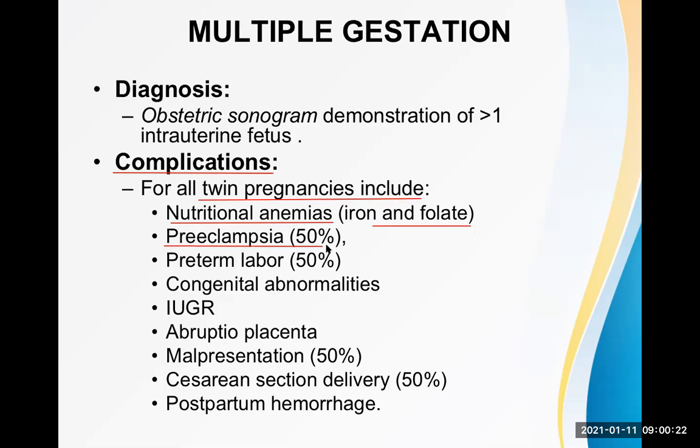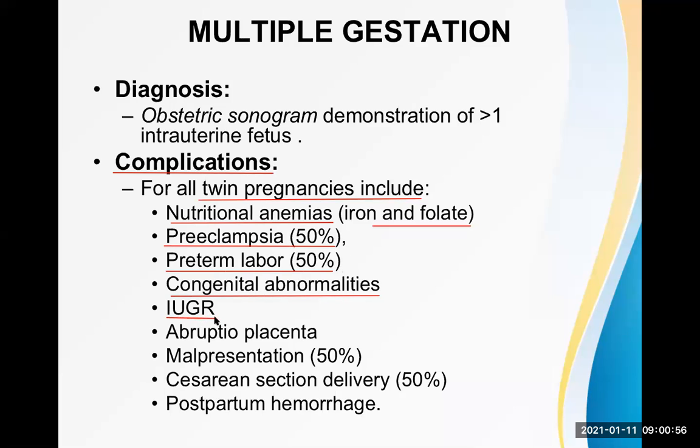Another is preeclampsia. We have already discussed this in the previous classes. Preeclampsia is another term for pregnancy-induced hypertension with proteinuria. So there is a higher chance. Preterm labor or preterm delivery has a higher chance. You don't need to remember the percentage here. There are higher chances of congenital anomaly or abnormality, again because of the unequal distribution of substances during development. Another is IUGR.